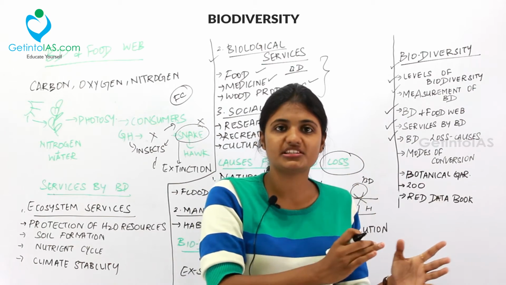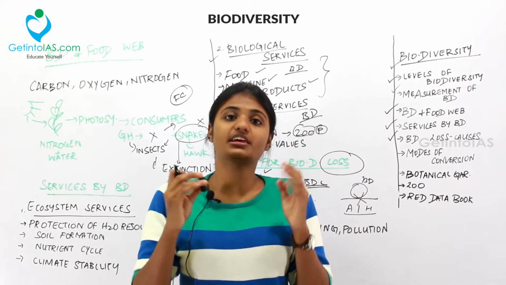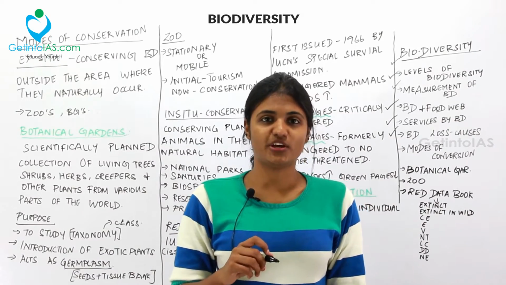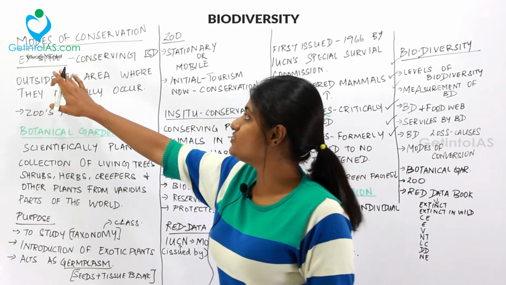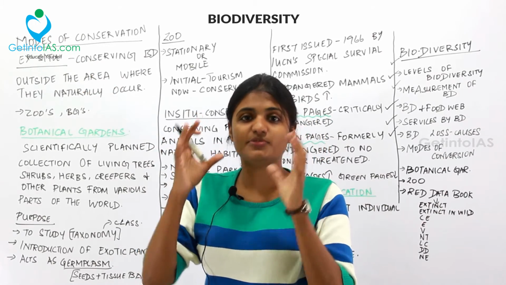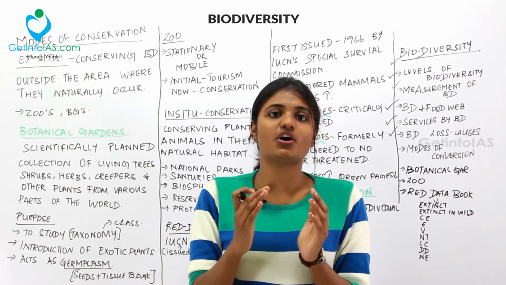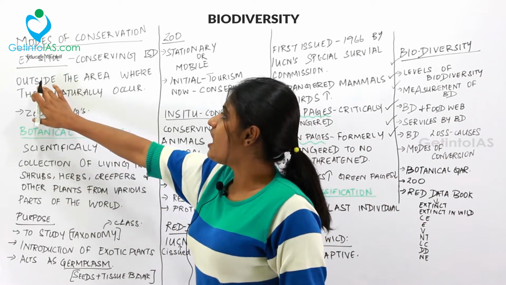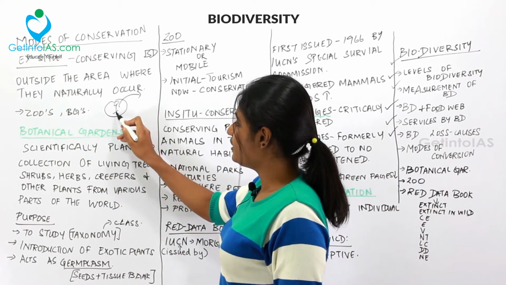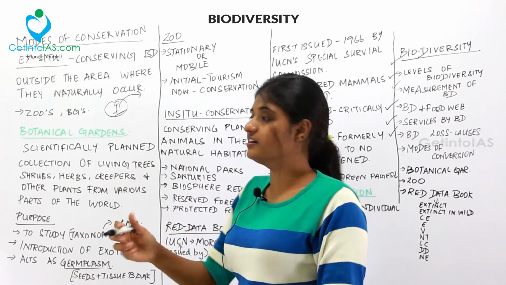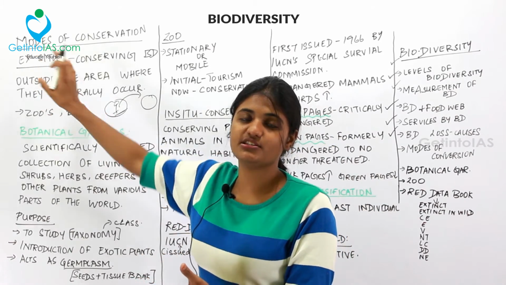First one is the ex situ conservation and the next one is the in situ conservation, and these 2 topics are very, very important. So under modes of conservation, we have ex situ and in situ conservation. So what is an ex situ conservation? For example, when you take a species outside its natural habitat to another place and conserve it, it is called as ex situ conservation. That is outside the area where they naturally occur. For example, if you are here, I'll take you from this place where you naturally occur to this place and conserve you. So this is basically called as ex situ conservation.